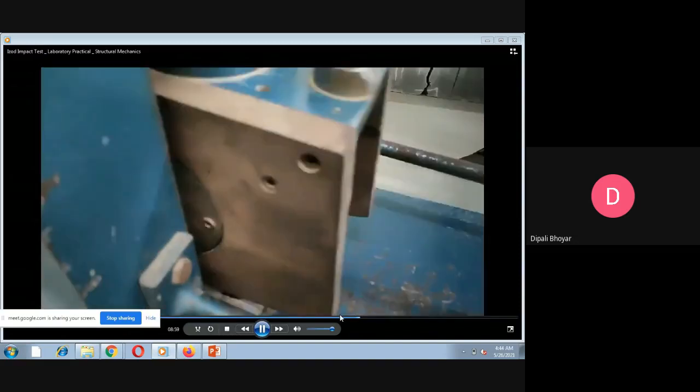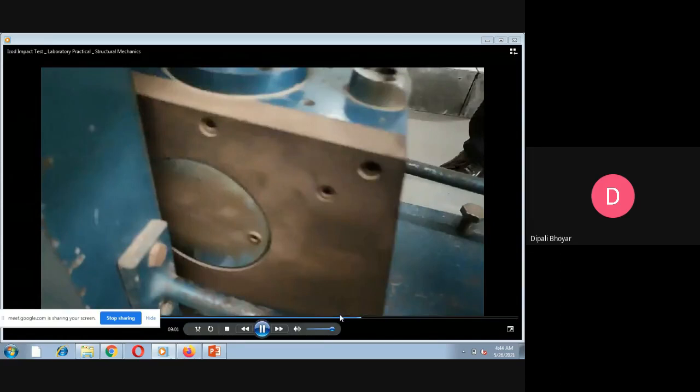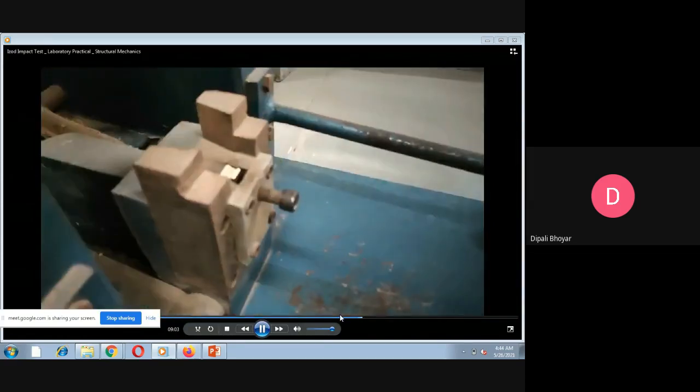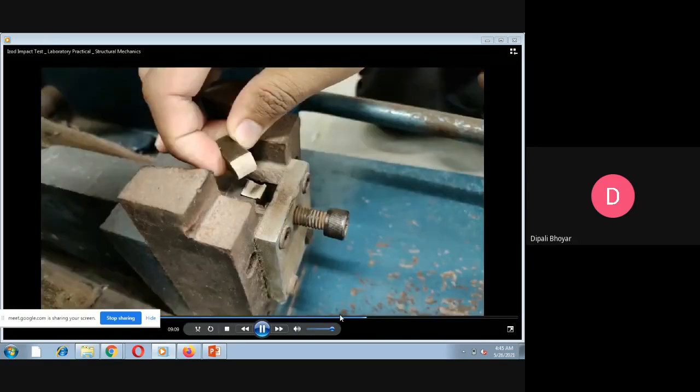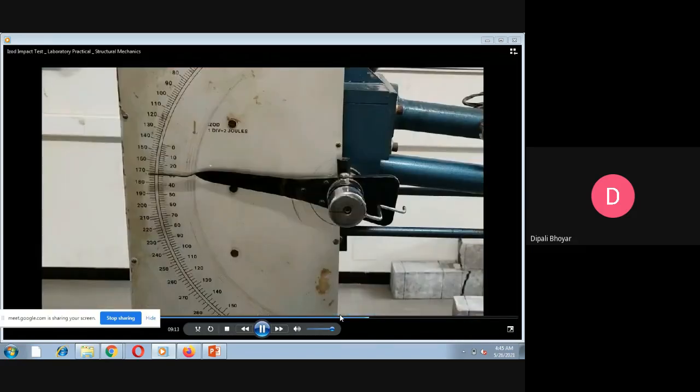Similarly, we have to perform the test on the different specimens, that is aluminium, copper, then steel. Accordingly we will get either ductile breaking or brittle breaking. If the material has higher strength, then you will get brittle breaking, and if the material has lower strength, then you will get ductile breaking. In this way you will get the breaking of all the specimens.